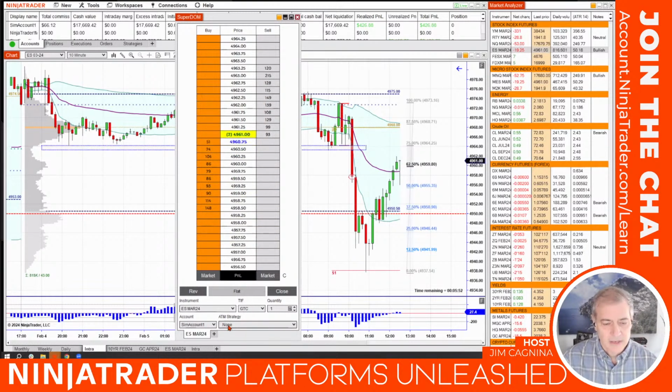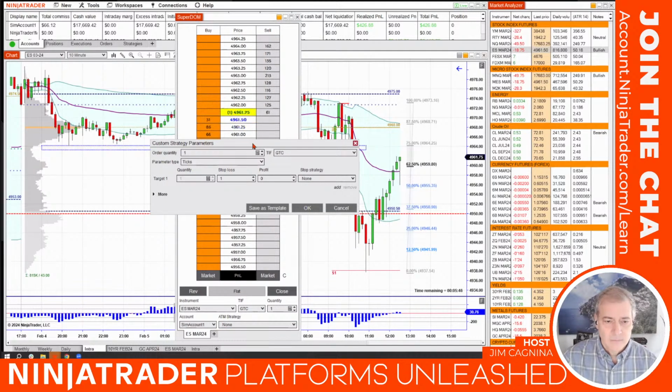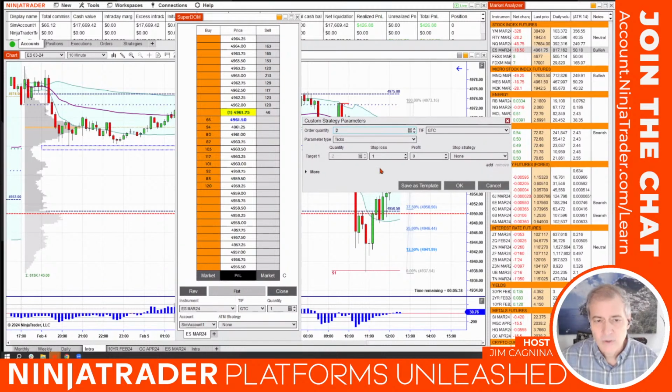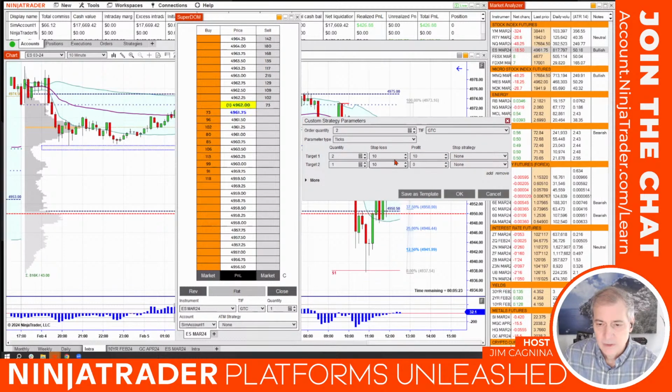Let's go down to ATM and make different parameters, right? We'll click on custom, and then we'll make something new up. I don't know. Let's just do a 2-unit order cancels order, right? And we'll put our initial stop loss at 10 ticks. We'll put our first profit target at, I don't know, let's just say 10 ticks. And then I'm going to add a second target. Stop loss will be the same. My profit will be 12 ticks. Now, this first target here has to be adjusted down to 1, because I want to do a 1 and a 1, right? And I got my order quantity to 2.